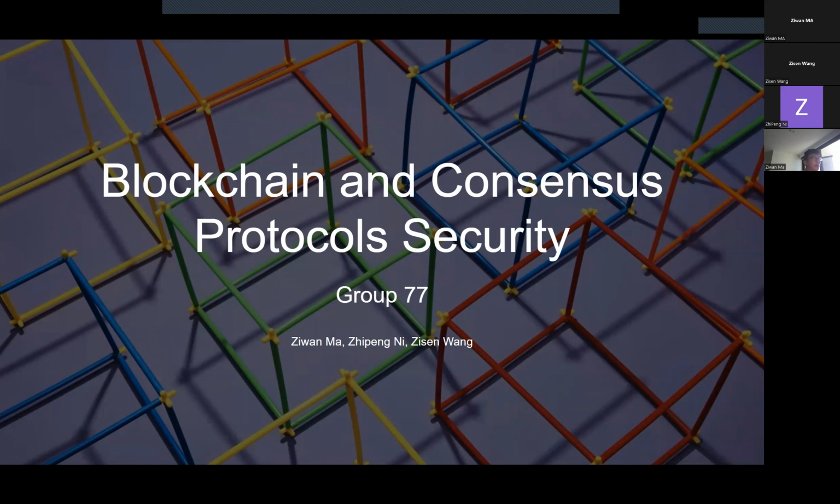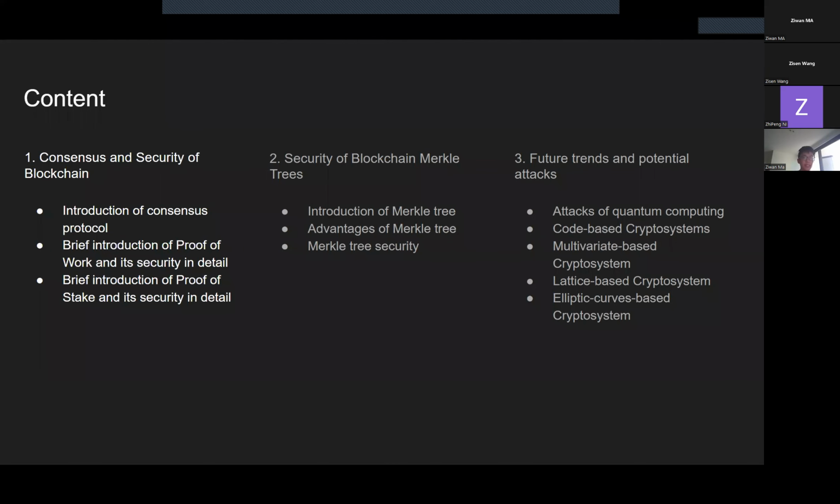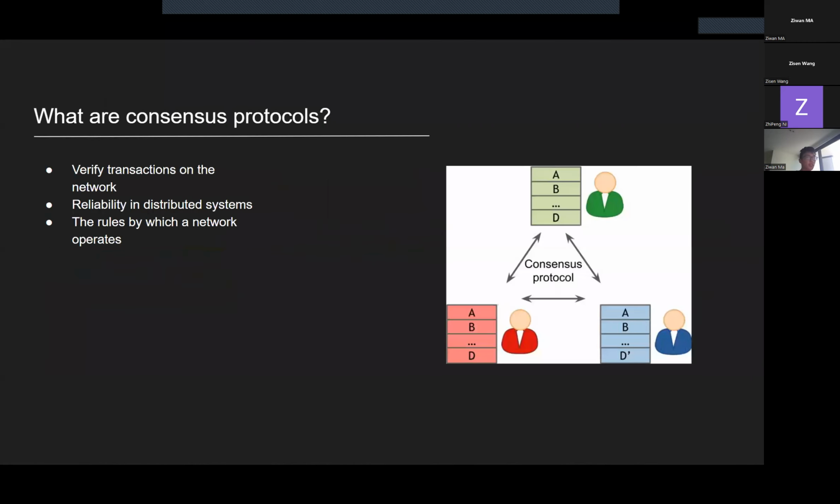So today our topic is blockchain and consensus protocol security. For today's content, we will have 3 sections. First we will have consensus and security of blockchain, and then we will have security of blockchain Merkle trees, and finally we will have future chain and potential attacks. So now I'm going to introduce the first part.